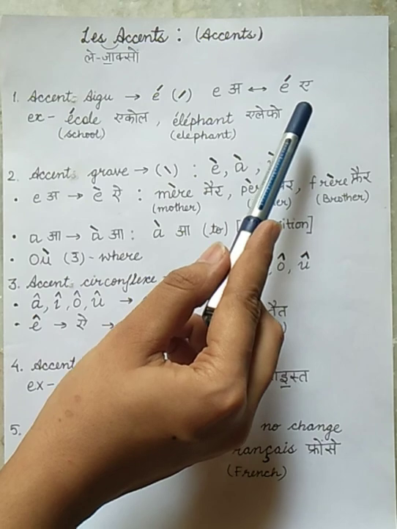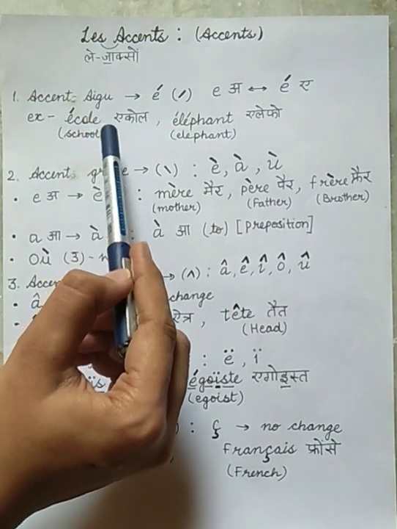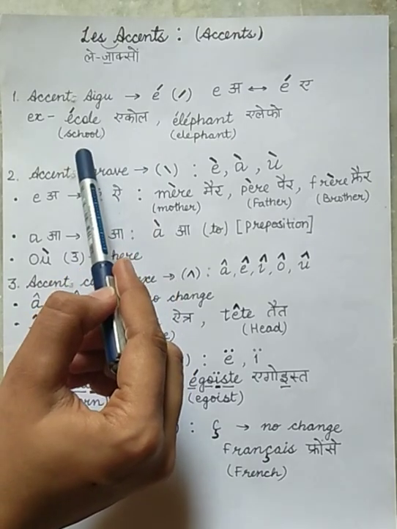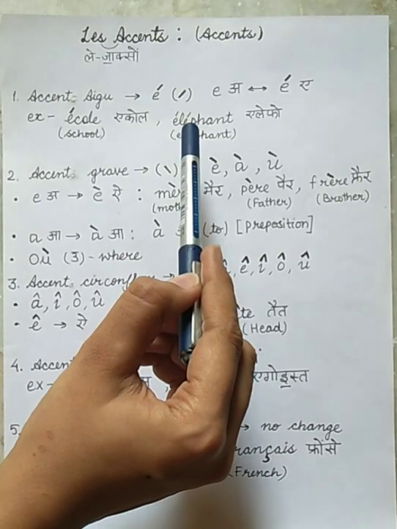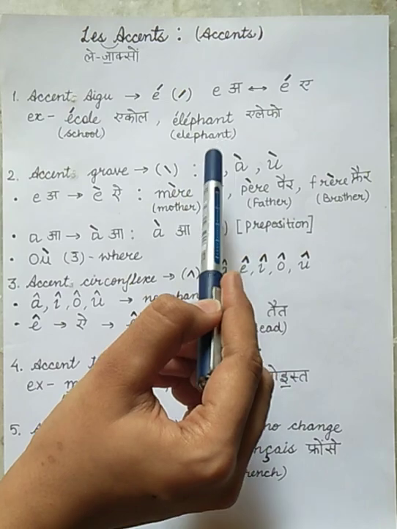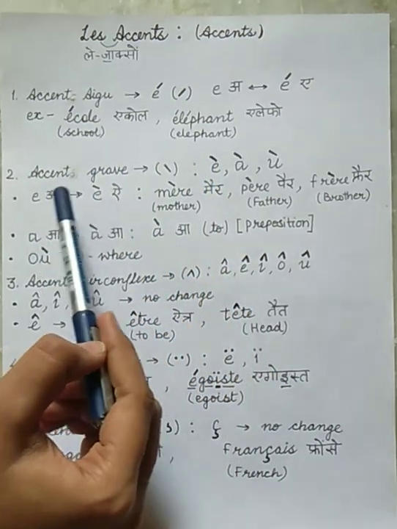For example, école, which means school, and the next example is éléphant, which means elephant.